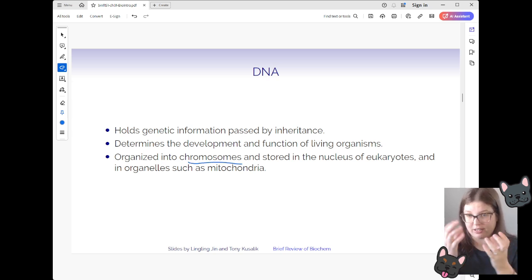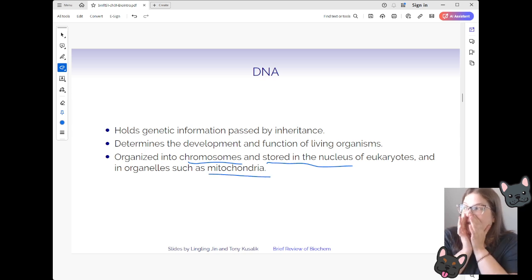In eukaryotes, we typically have our DNA stored into these things called chromosomes, which are just individual structures, individual units of information, and then they're stored within that lipid substructure in the cell called the nucleus. There's also some DNA that gets stored in other organelles like mitochondria, which is the powerhouse of the cell. And if you are remembering from your previous classes, that is DNA that also gets passed down generation through generation, but through a maternal line.